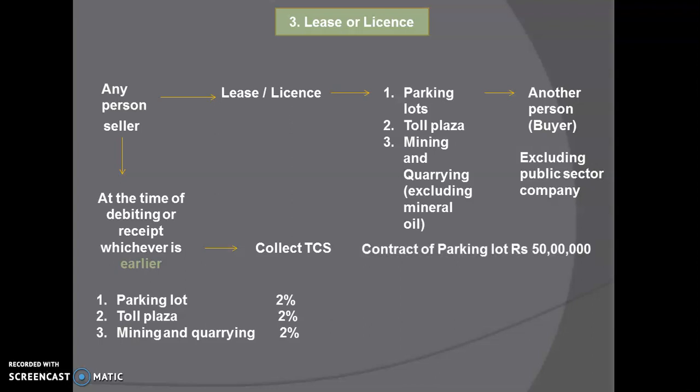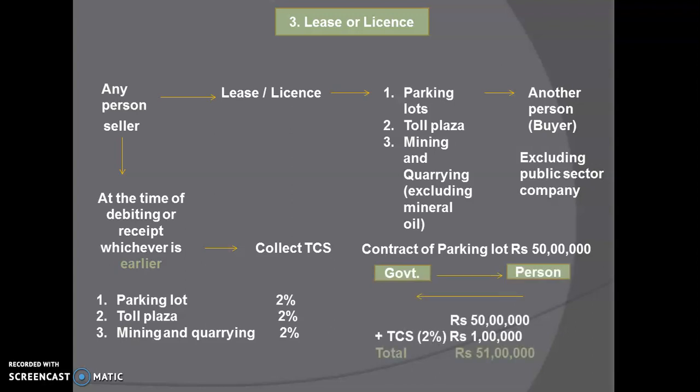Let's take an example. Suppose there is a buyer, and suppose he is taking a contract of a parking lot from the government at rupees 50 lakh. This contract amount is rupees 50 lakh. So the government is giving a contract to the person, and the person is going to pay rupees 50 lakh to the government. But he is also going to pay the TCS. Here the rate for parking lot is 2%. So 2% of 50 lakh is 1 lakh. So in total this person is going to pay 51 lakh to the government. This is the case of lease or license. Alright.